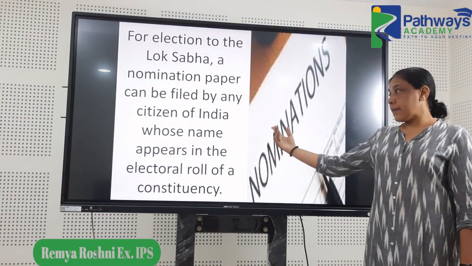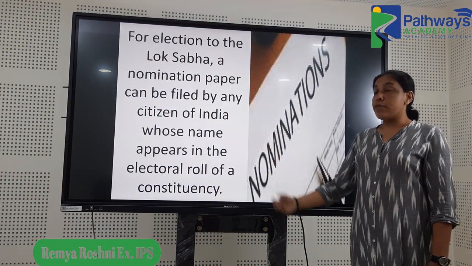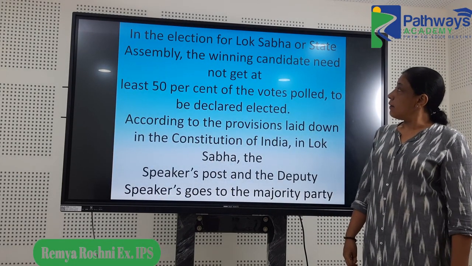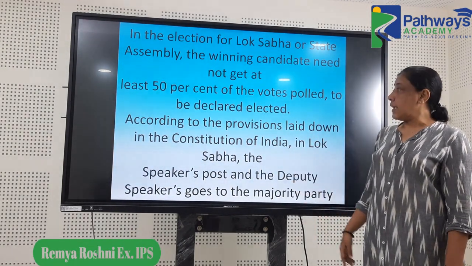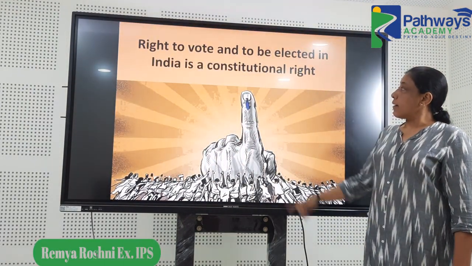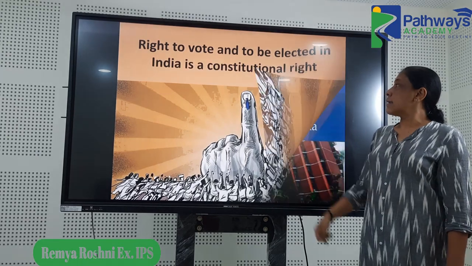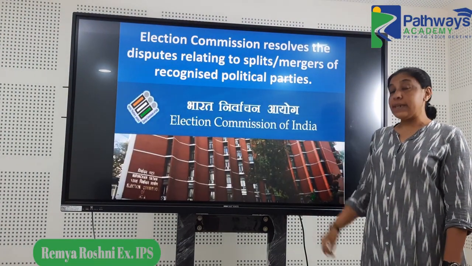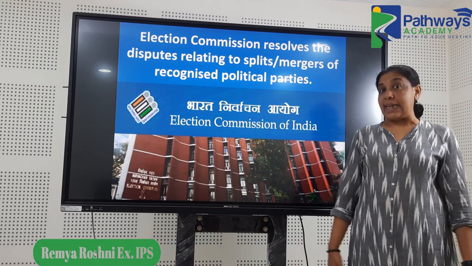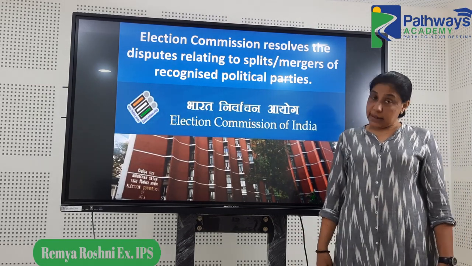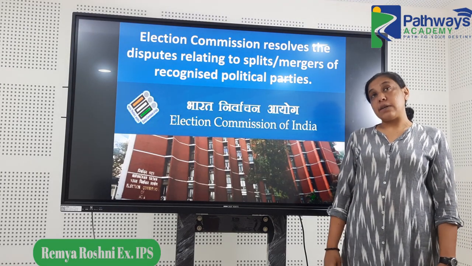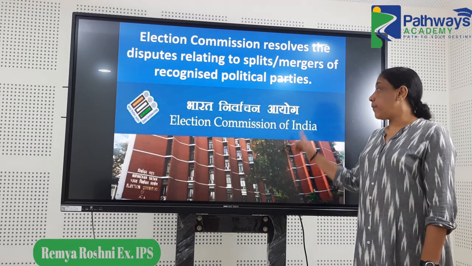Then Lok Sabha election and the eligibility of a person. Then similarly, about Lok Sabha and election, there was this question. Right to vote, Election Commission again is very important, and particularly this year, since it's an election year, you could get anything related to the composition of Election Commission and its powers, etc.